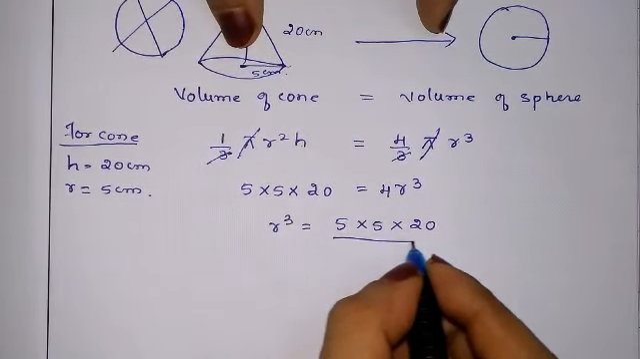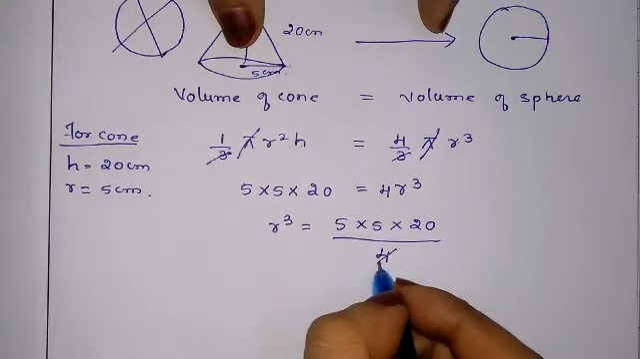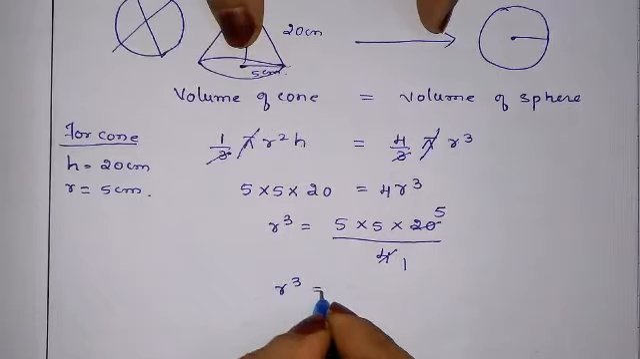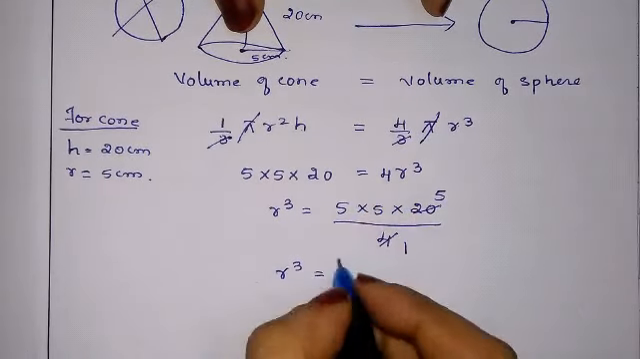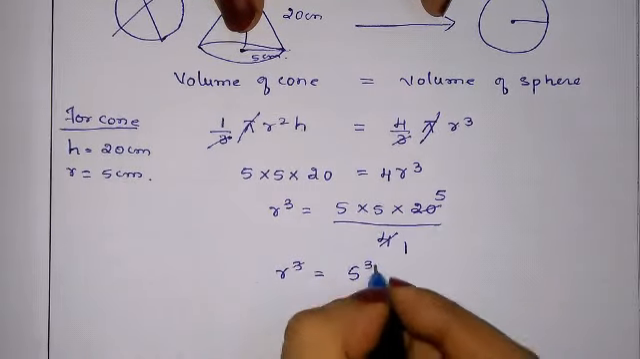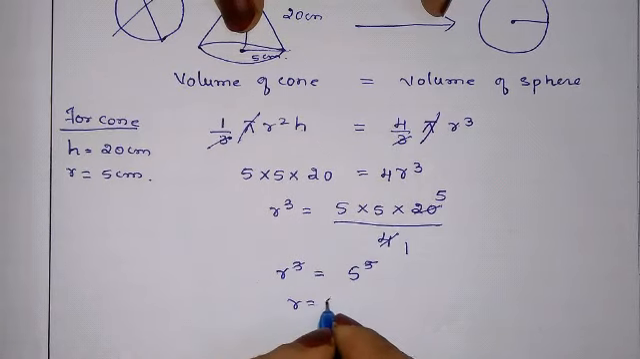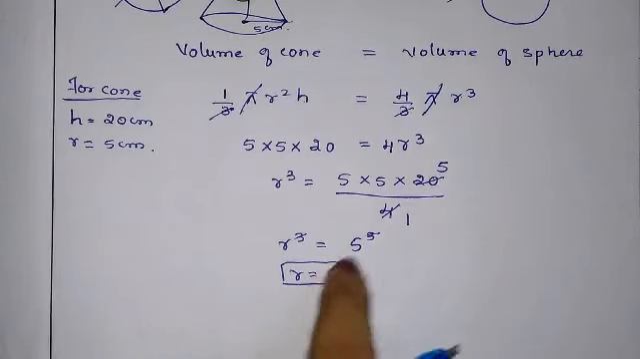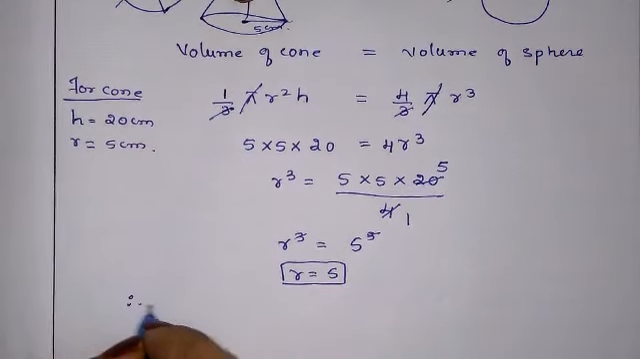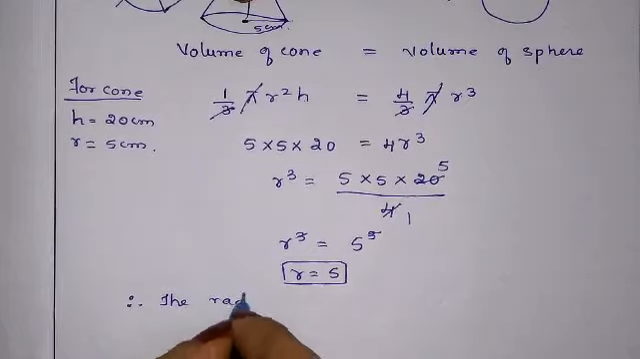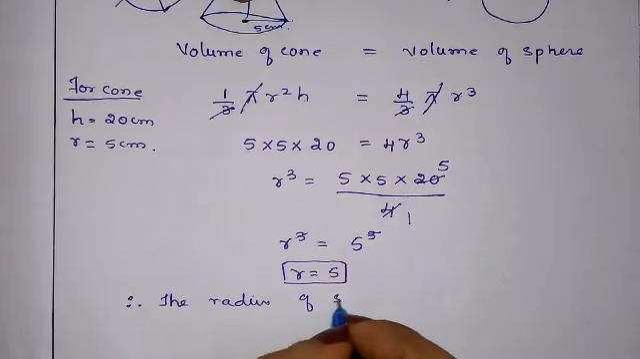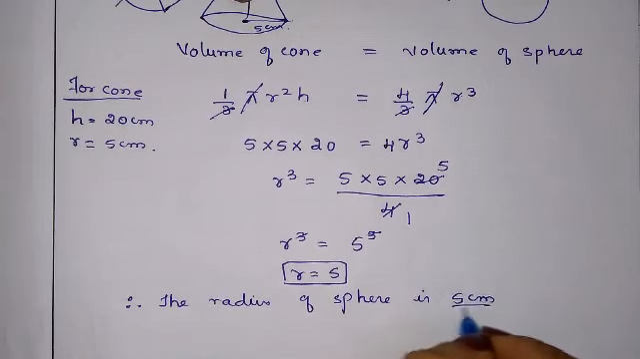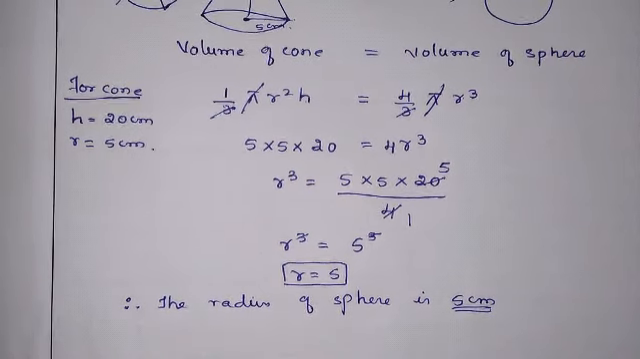This 4 will come and get divided. 4 ones are 4, 4 fives are 20. So r cube is equal to 1, 2, 3, 5 cube. R cube gone, r is equal to 5. So the radius of the sphere, what we got? 5. Therefore the radius of sphere is 5 centimeter. Okay, this only they have told us to find.